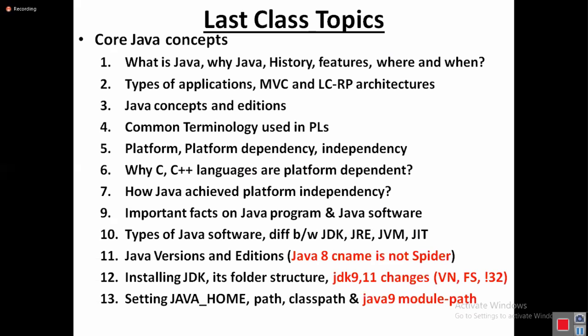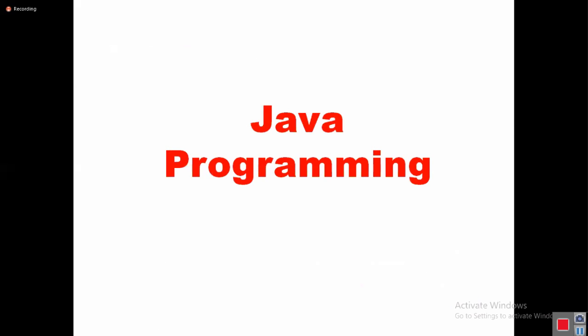Okay. Then setting Java home path, class path, and Java 9 module path. And then finally the difference between path and class path. So these are the 14 points we have completed as part of theory. Then with this knowledge, now we are moving to next programming.